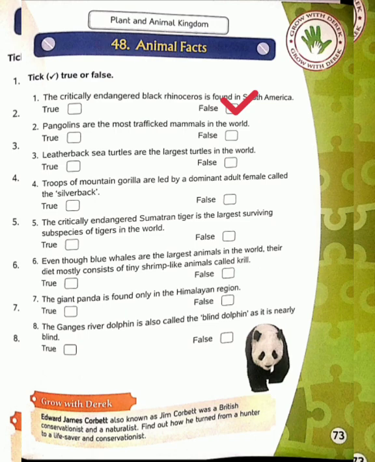The second is, pangolins are the most trafficked mammals in the world. Exactly, this is true because these are the most trafficked mammals in the world. Third is, leatherback sea turtles are the largest turtles in the world.